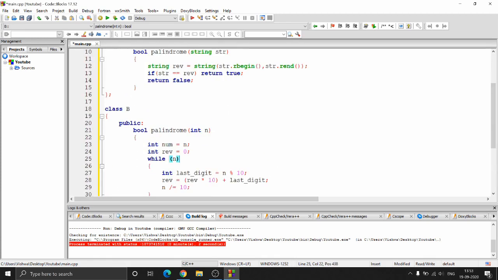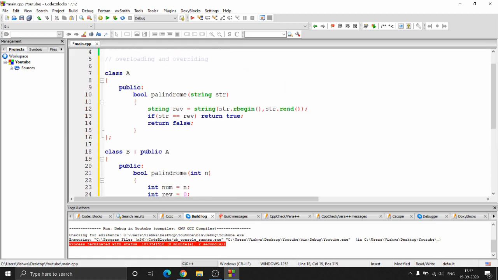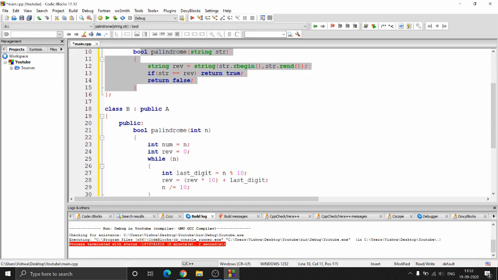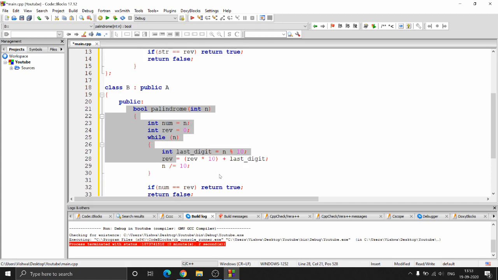right? Now if I do a public inheritance over here, what will happen is, as you know, this palindrome will get inherited inside here, but since I'm doing this, it will get overridden.